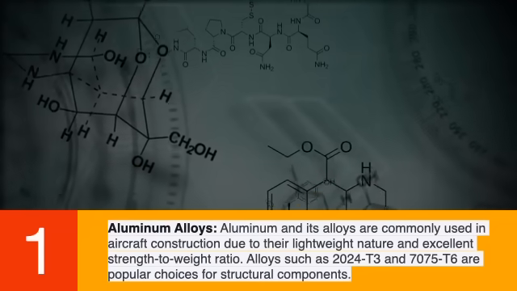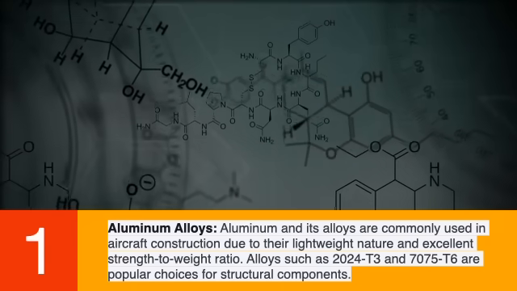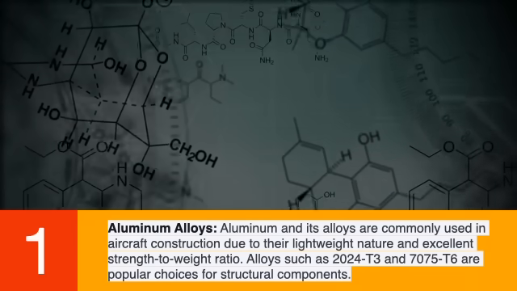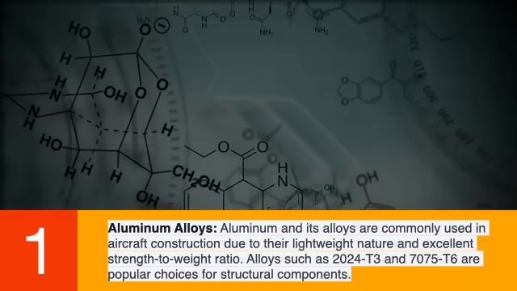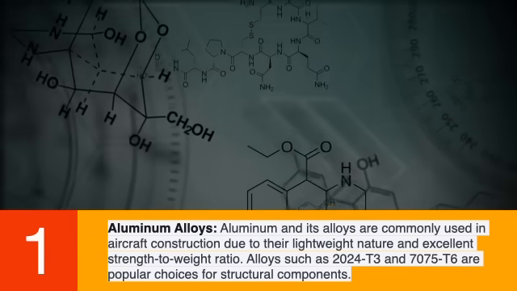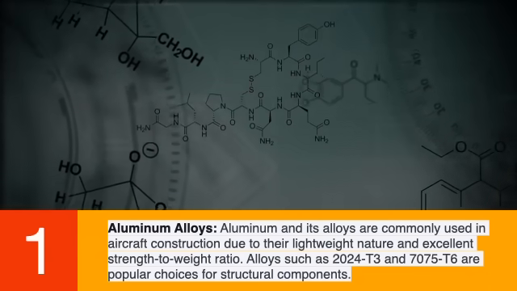Number 1. Aluminum alloys. Aluminum and its alloys are commonly used in aircraft construction due to their lightweight nature and excellent strength-to-weight ratio. Alloys such as 2024-T3 and 7075-T6 are popular choices for structural components.